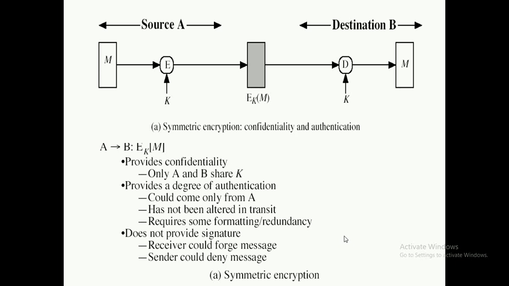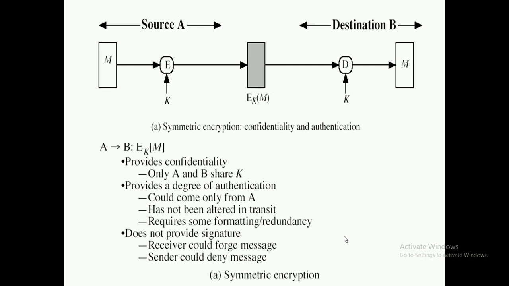The receiver will receive the message encrypted with the key K. In mathematical terms, you can write it as Ek of M. The destination will receive Ek of M. On the receiver side, we apply the decryption algorithm D with the same key K, and we get the message M.